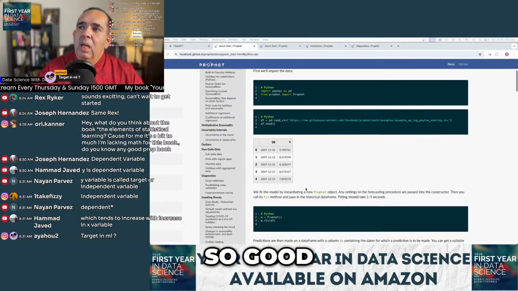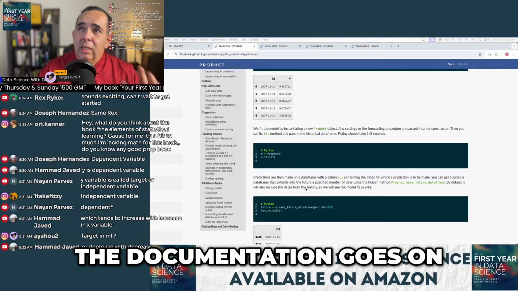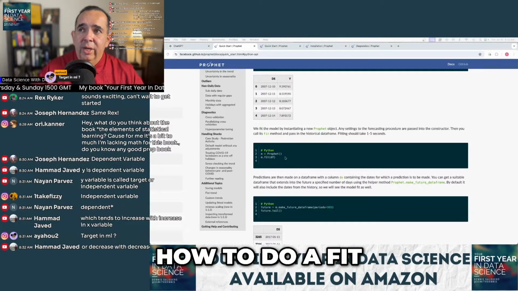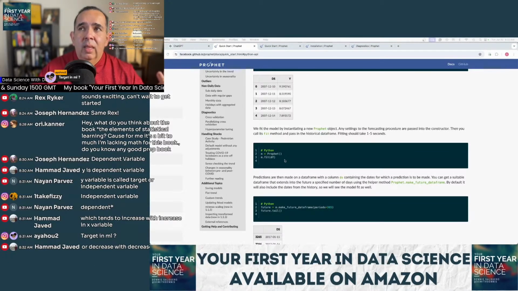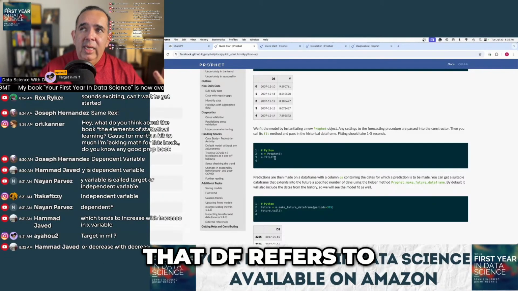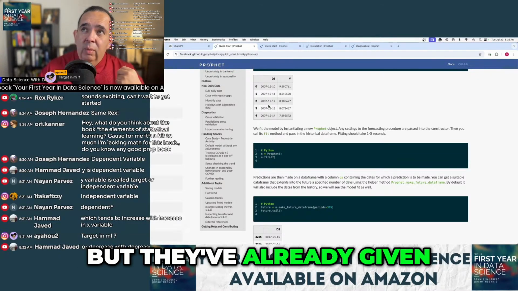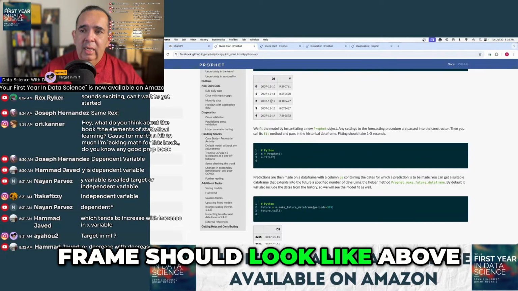So good. Okay, so the documentation, and we're still in the quick start here, goes on to tell us how to do a fit. Here's how we do a model fit. We can assume, because we know pandas, that df refers to a data frame. They don't explicitly say that, but they've already given us what our data frame should look like above.